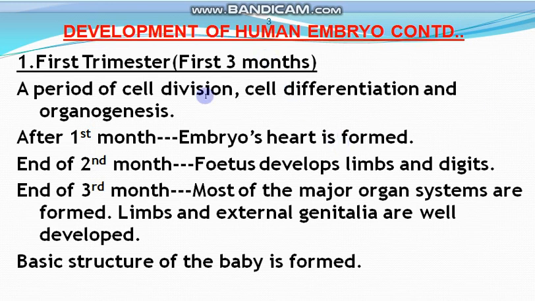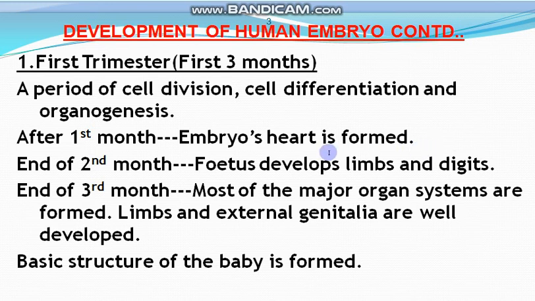At the end of the second month, the fetus develops limbs and digits. When 2 months are completed, the fetus develops limbs, meaning legs and arms, and digits, meaning fingers. So at the end of the second month, the embryo's heart is completed, and the limbs and digits are also formed.